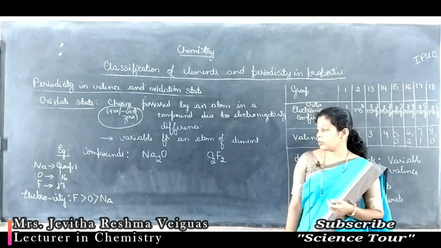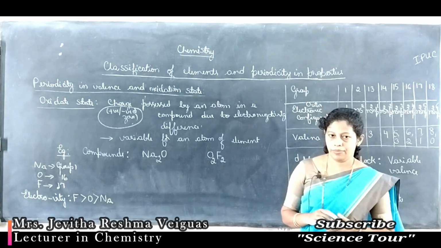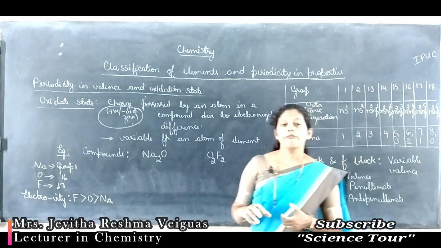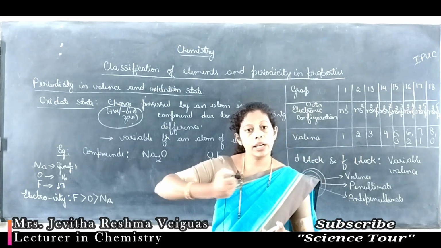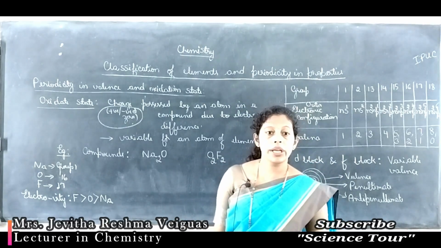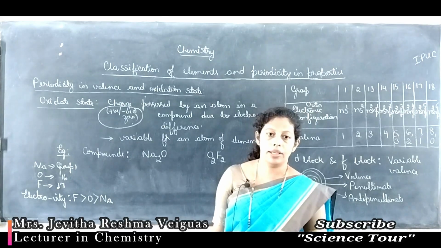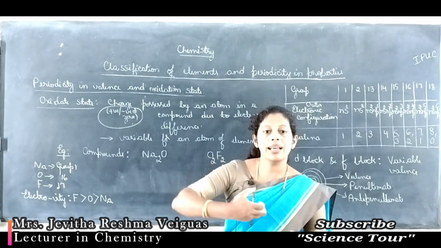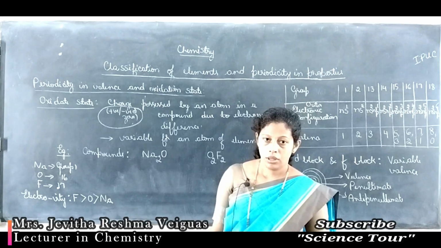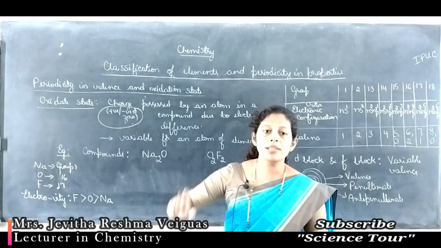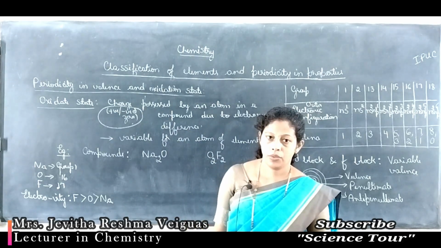Fluorine is more electronegative than oxygen, which is more electronegative than sodium. That means fluorine has a tendency to gain electrons. More electronegative is more non-metallic. Non-metallic means gaining electrons. Less electronegativity means a tendency to donate electrons.